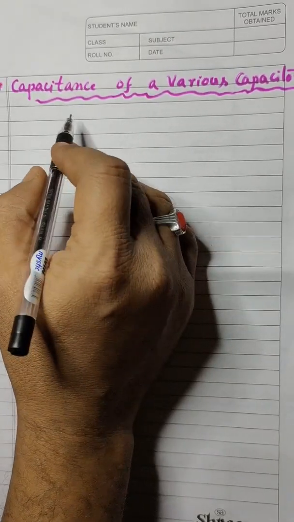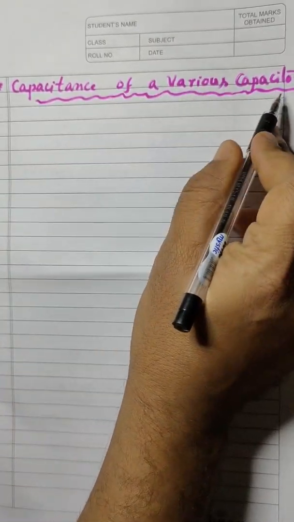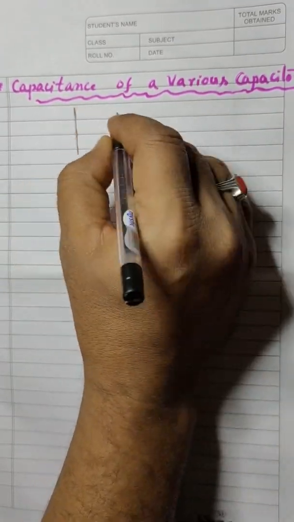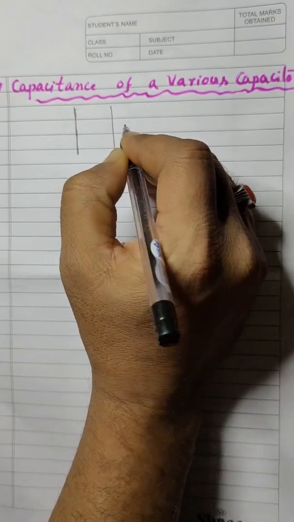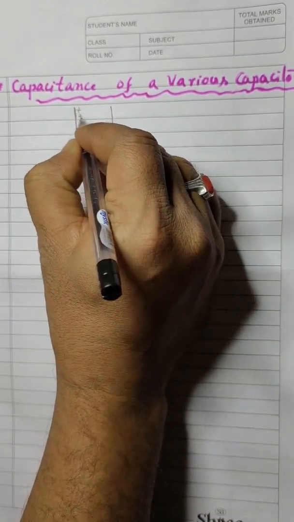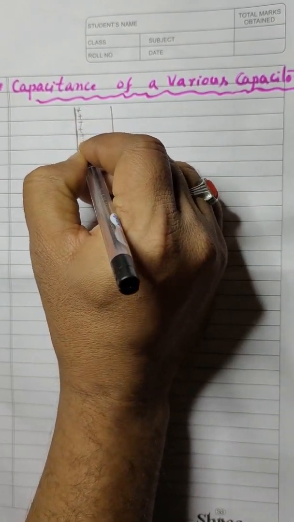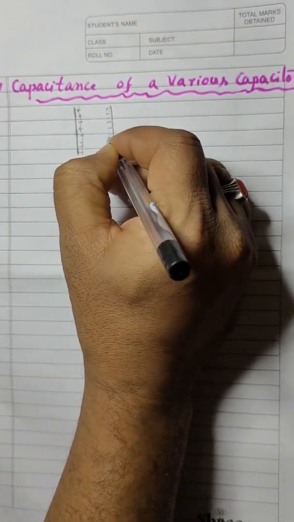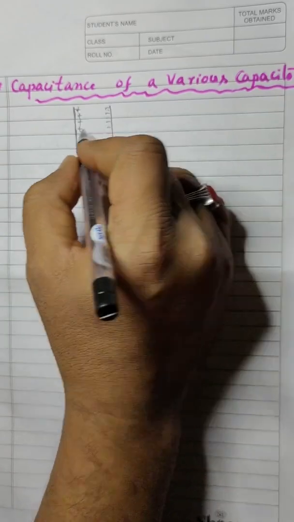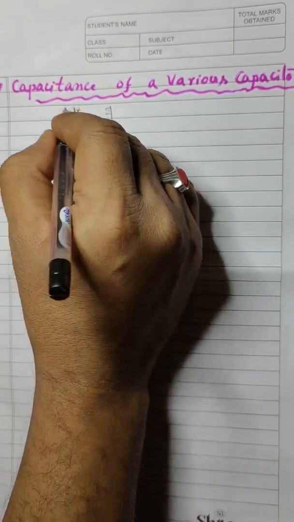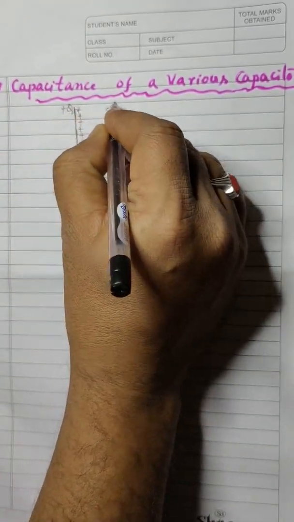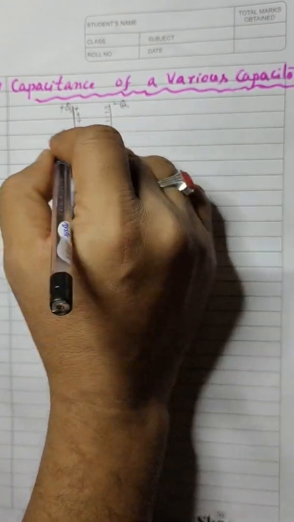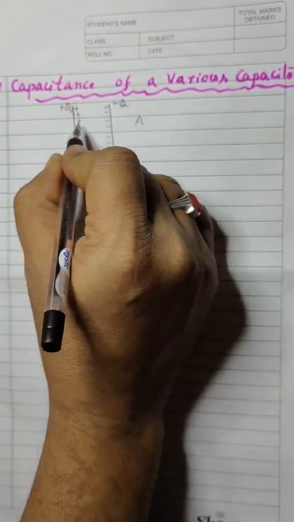Now next topic is capacitance of a parallel plate capacitor. Let us consider this is a capacitor. Say this is a positive plate. Say this is a negative plate. The charge on it, say that is plus Q. The charge on it, say that is minus Q. Let capital A is the area of the plate.